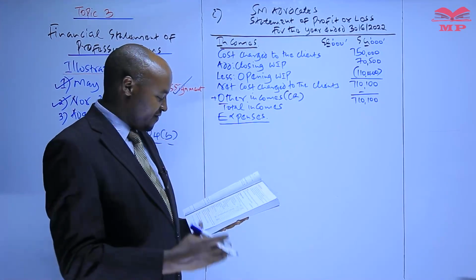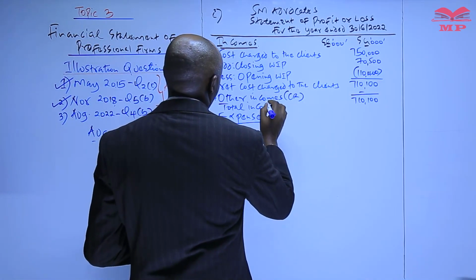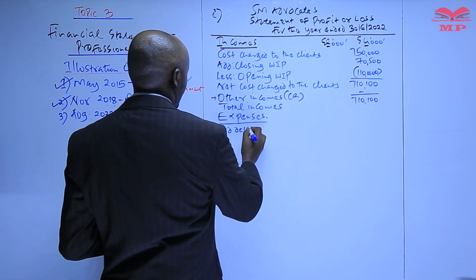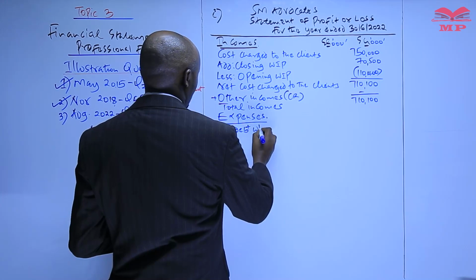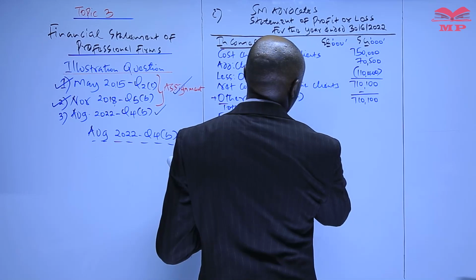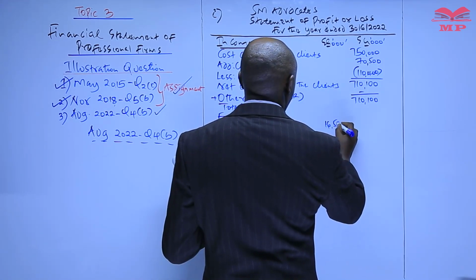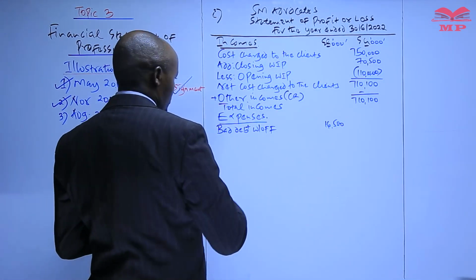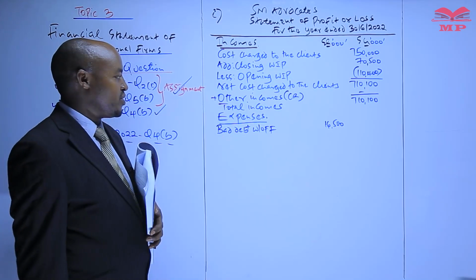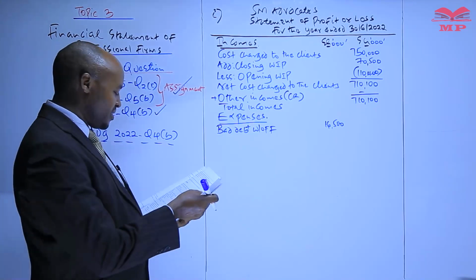So therefore, if debts are expected not to be recovered and therefore are to be written off, then that is a loss to this professional firm, and therefore those particular bad debts which are written off, we recognize them here as an expense, which is an amount of how much? 16.5. And also, other than recognizing those particular bad debts written off as an expense, when preparing the statement of financial position, we are going to reduce the receivables with the same amount.